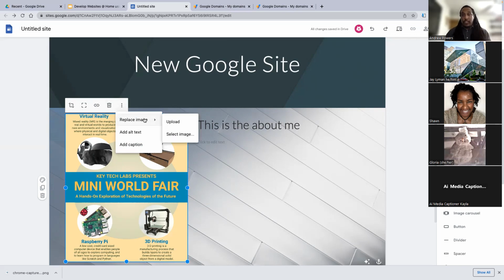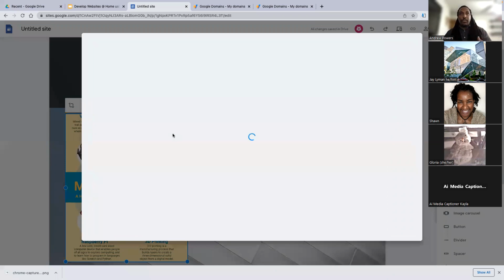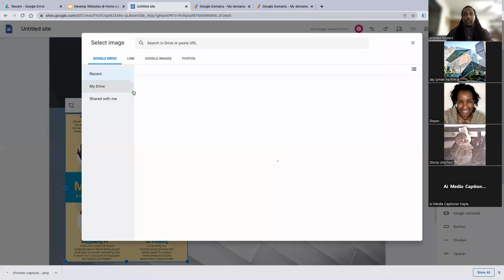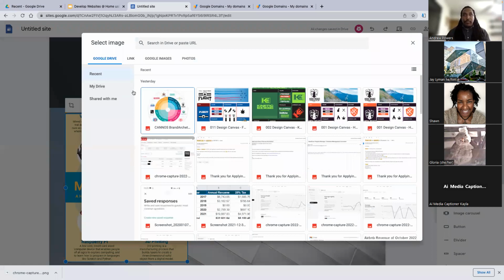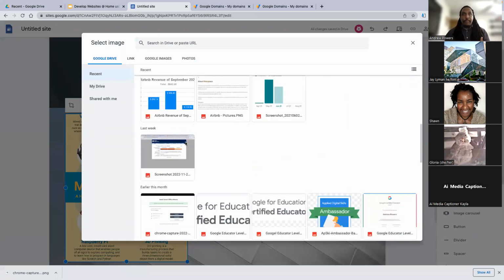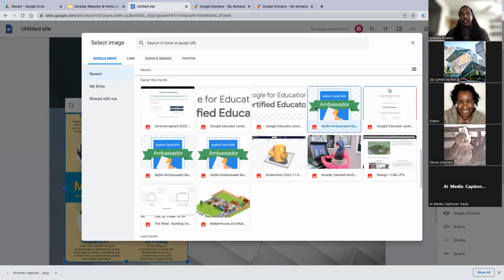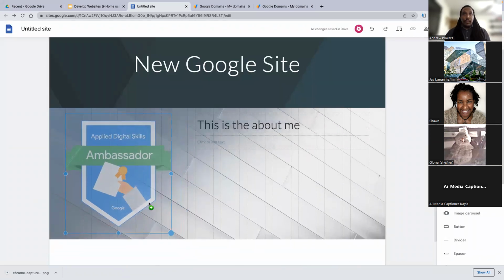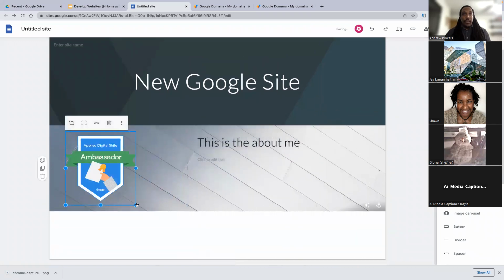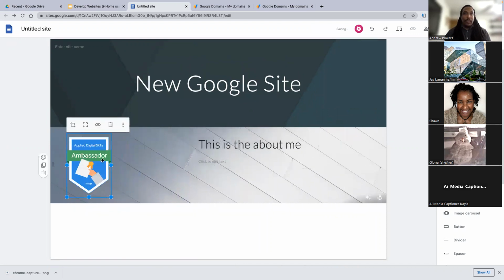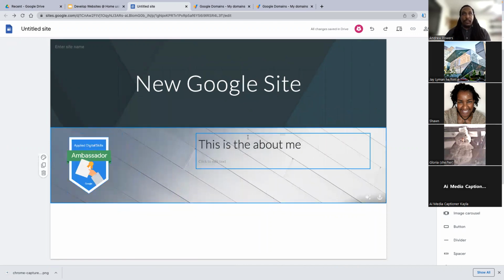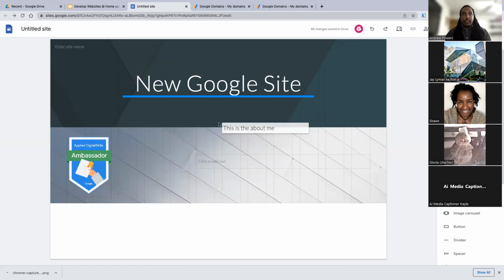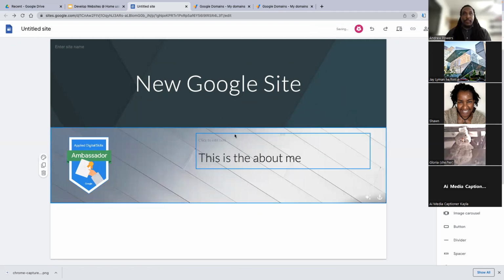And what it's constantly doing, if I hit select image, is jumping into my Google Drive to pull from my drive. That's where it's getting the images from. So that means everything in my Google Drive is already accessible. And it also means that it's compatible, I guess compatible is the word, with my site itself.